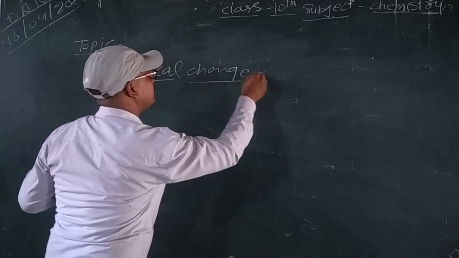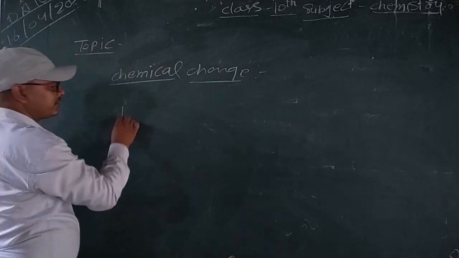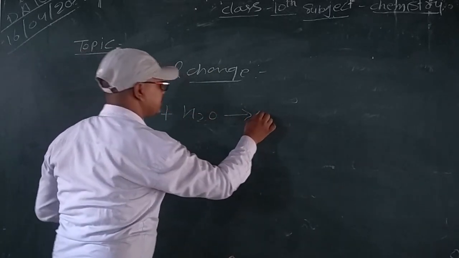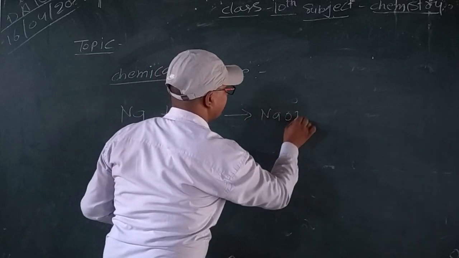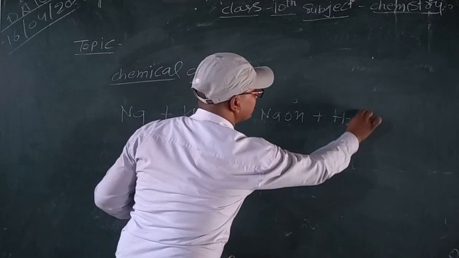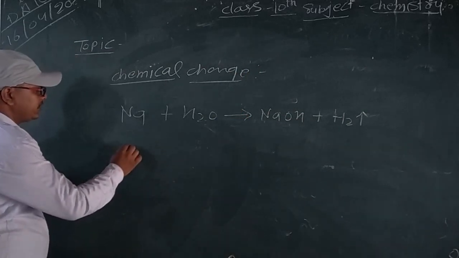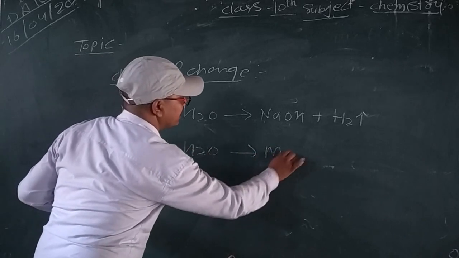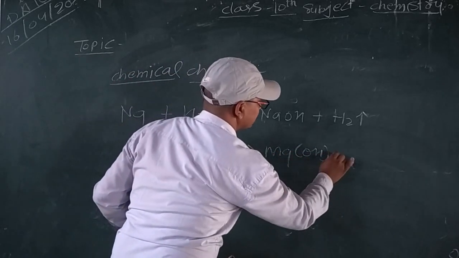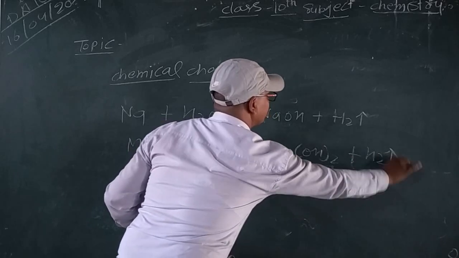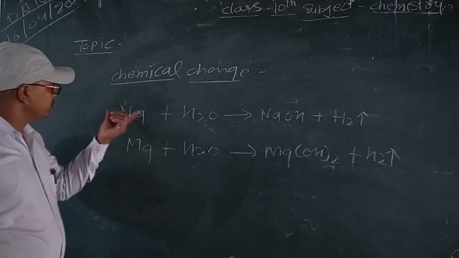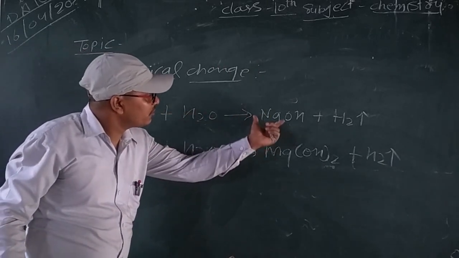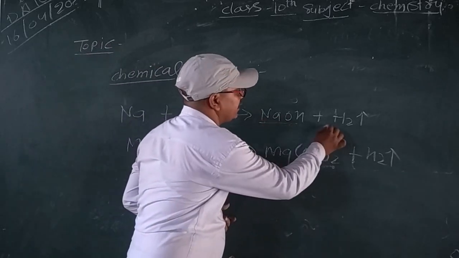Chemical change. For example, sodium reacts with H2O to form a base, NaOH, and also releases H2 gas. And magnesium reacts with water to form magnesium hydroxide, and also releases H2. Sodium and H2O both react to each other to form new substances, a base and H2 gas.